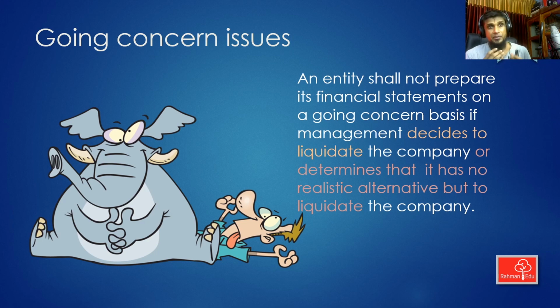Or something very bad can happen after the year end, like coronavirus affected the whole country drastically, and your shop is closed for several months, months after months. You had many shop outlets, and now you are forced to go into liquidation. There is no realistic alternative open in front of your company other than going into liquidation. Then you will determine that the company is not a going concern.